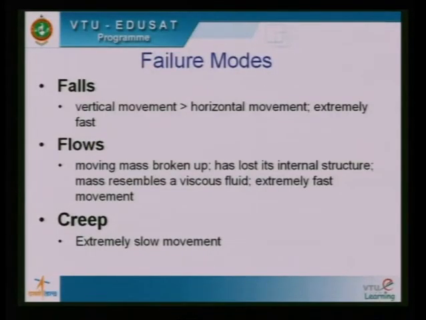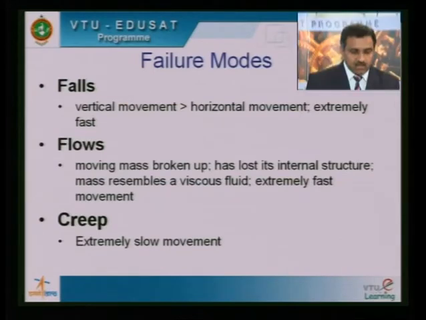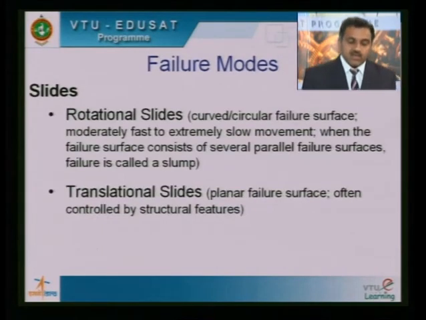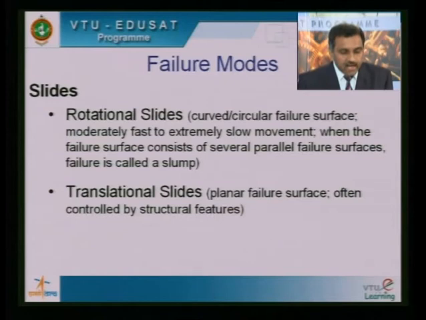Now, slopes fail by different modes. The various modes of slope failure are: slopes generally fail by sliding, they also fail by falls, they fail in the form of flows, and they also fail in the form of creep. When I say the failure mode is through slides, it could be rotational slides or translational slides. I am going to show you some pictures of these rotational slides and translational slides to make you understand what they really are.